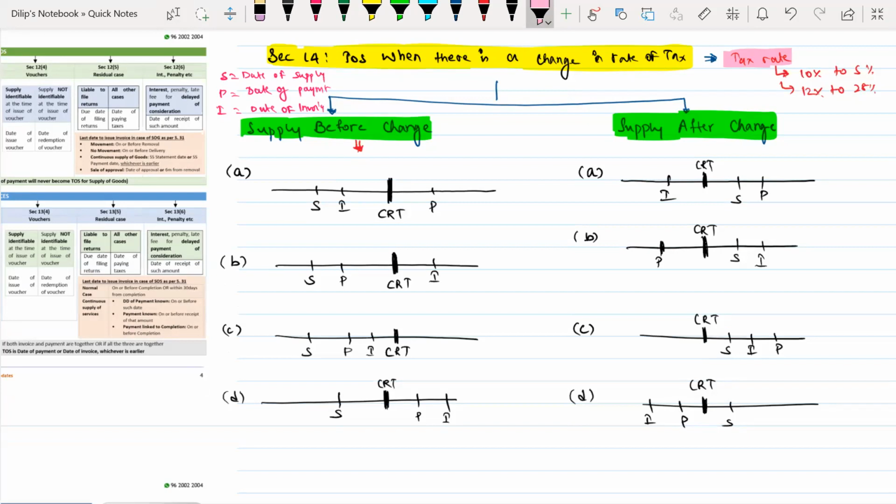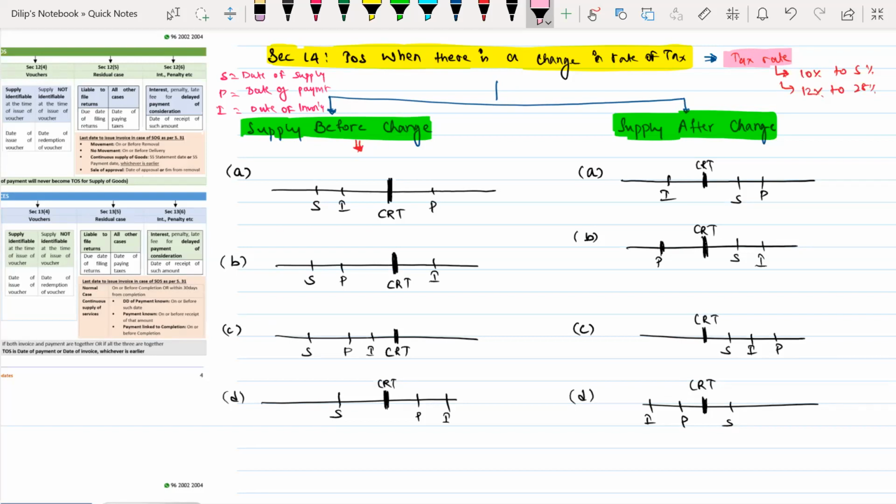Now, what Section 14 tells is there can be only two possibilities whenever there is a change in rate of tax. Possibility number one is a supply is made before change, and possibility number two is supply is made after change. So supply can be made either before change or after change.